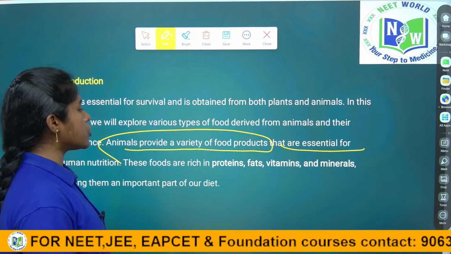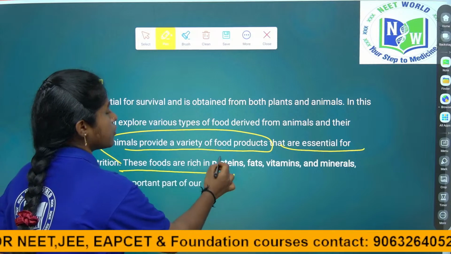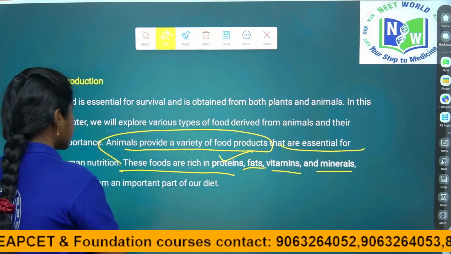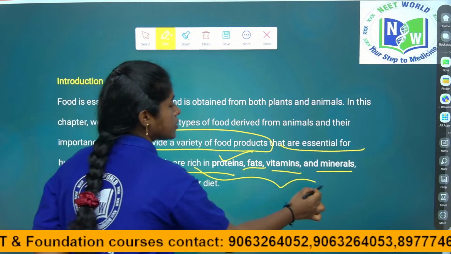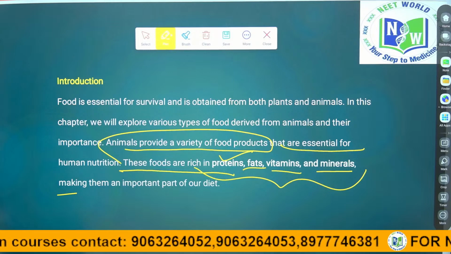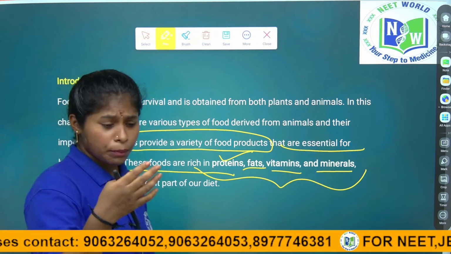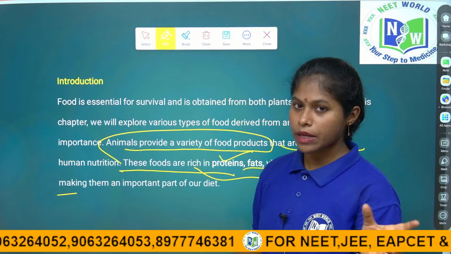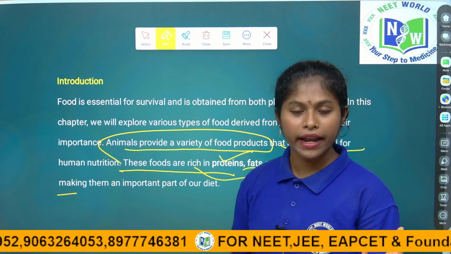So, animal based foods are rich in proteins, fats, vitamins and minerals. These are what we get that are essential for human nutrition. Given their importance, we have to make them part of our diet, right children. So, food is a very essential part, and we have to include both plants and animals.